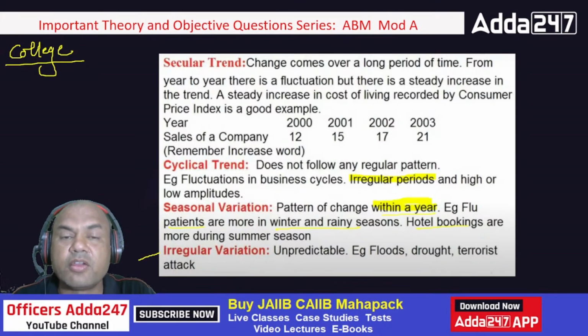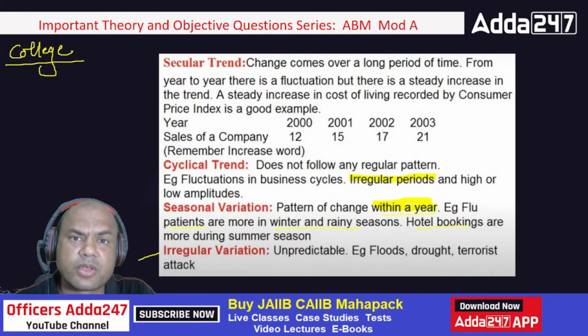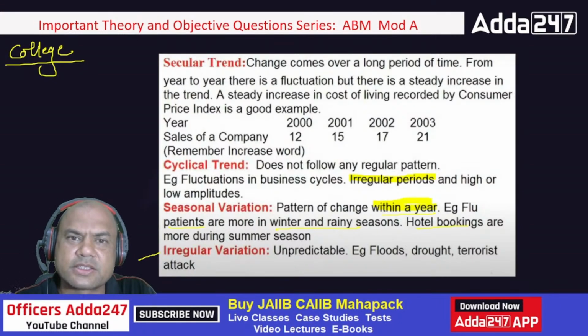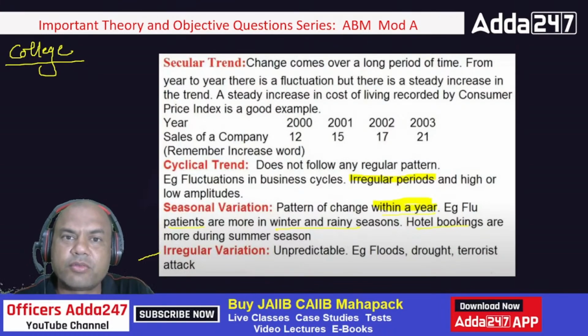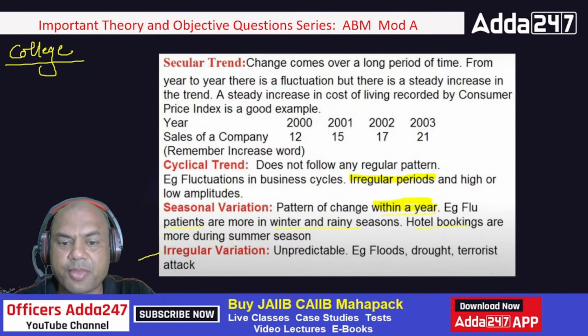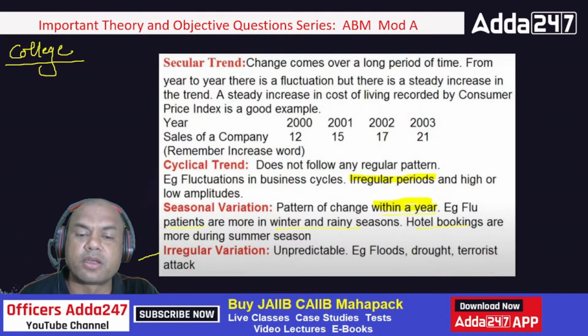Suppose, can you tell me whether a flood will occur anytime in your state or your city? You don't know. You can only say that in the last 30 years there was no flood, but you can't say that in the next one year there won't be any flood. Of course, I can speak for Delhi in this case. Mainly Delhi, because there is flooding, you'll say every year, sir, we have to face the same situation. But that's a separate part. Water clogging, that's a separate part. But actual floods, actual drought, terrorist attack, you don't know because these are uneven terms. So it is unpredictable.